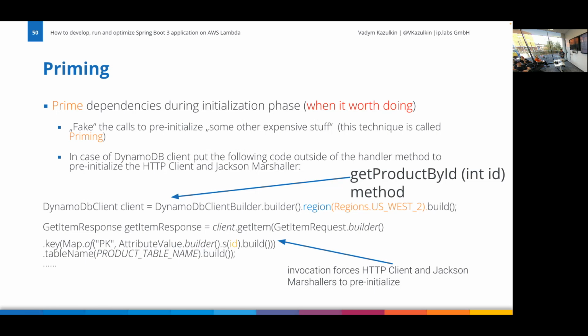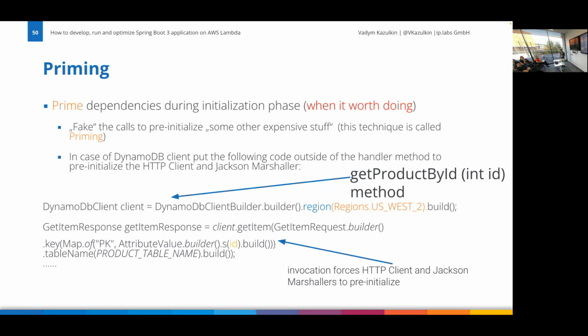You will have something that just establishes a DynamoDB client and talks to DynamoDB. When you instantiate the client, the default one is Apache, but it takes time to instantiate the HTTP client in Java because all these clients are written for long-running applications like web services. So they add several hundred milliseconds one time per life cycle.